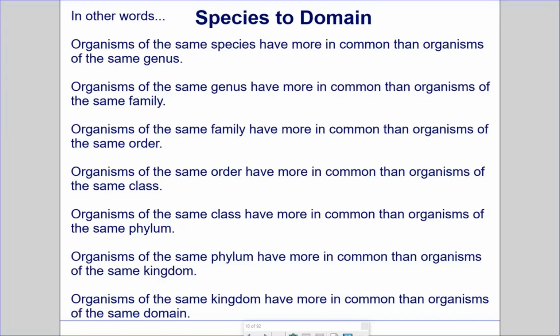Organisms of the same class have more in common than organisms of the same phylum. Organisms of the same phylum have more in common than organisms of the same kingdom, and organisms of the same kingdom have more in common than organisms of the same domain.